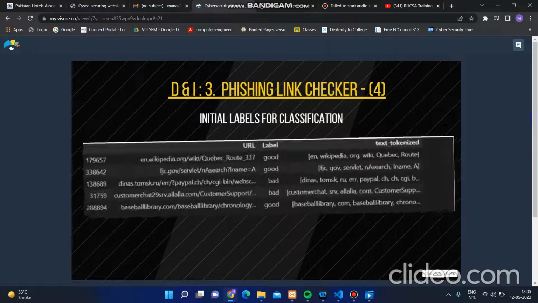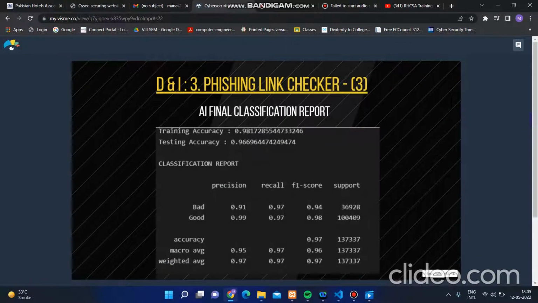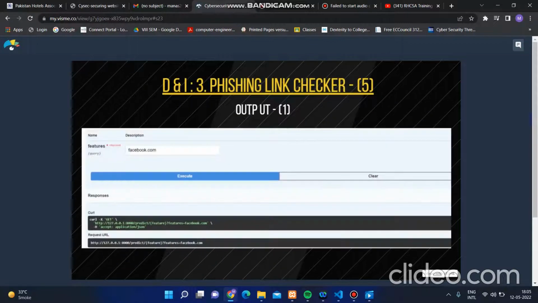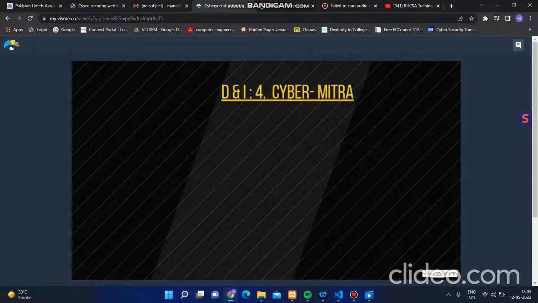This is the output for the classification, showing how we classified the whole data. For the classification we got the training accuracy, as we saw. And then this is the next output that we got for facebook.com, checking whether it is a phishing link or not. We got that it's not a phishing link, which of course we already knew.